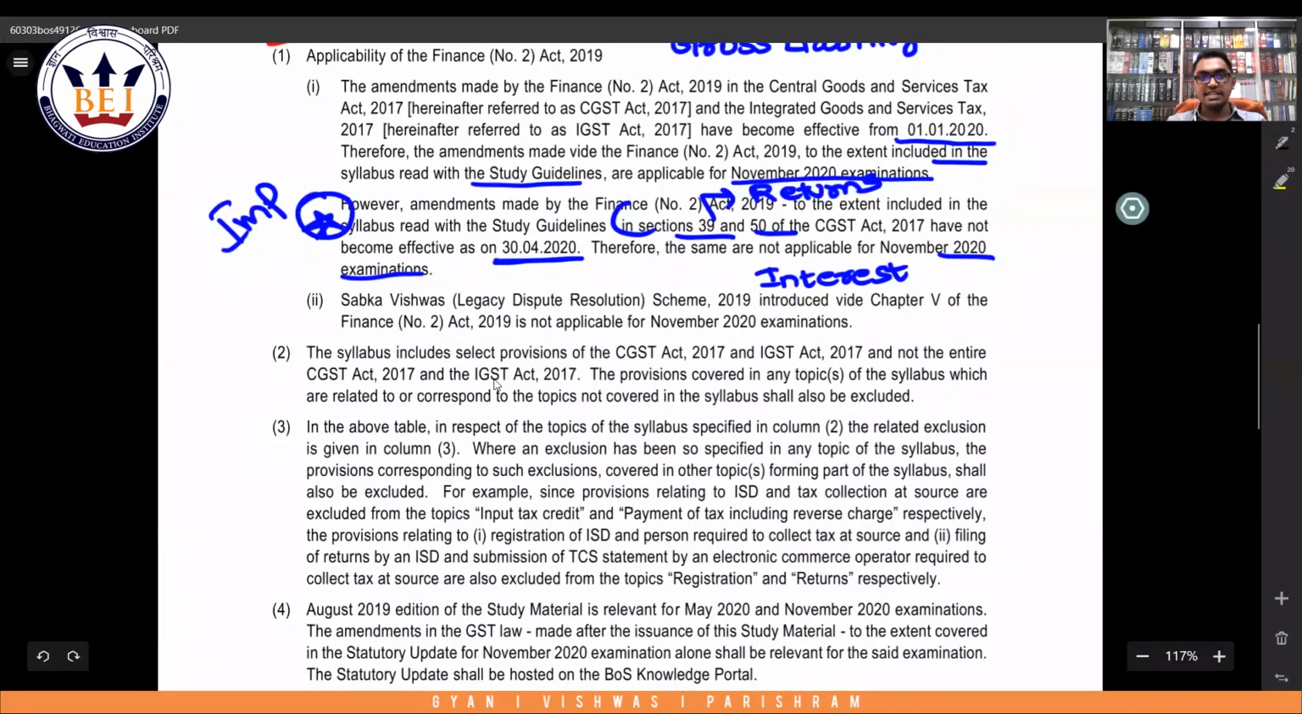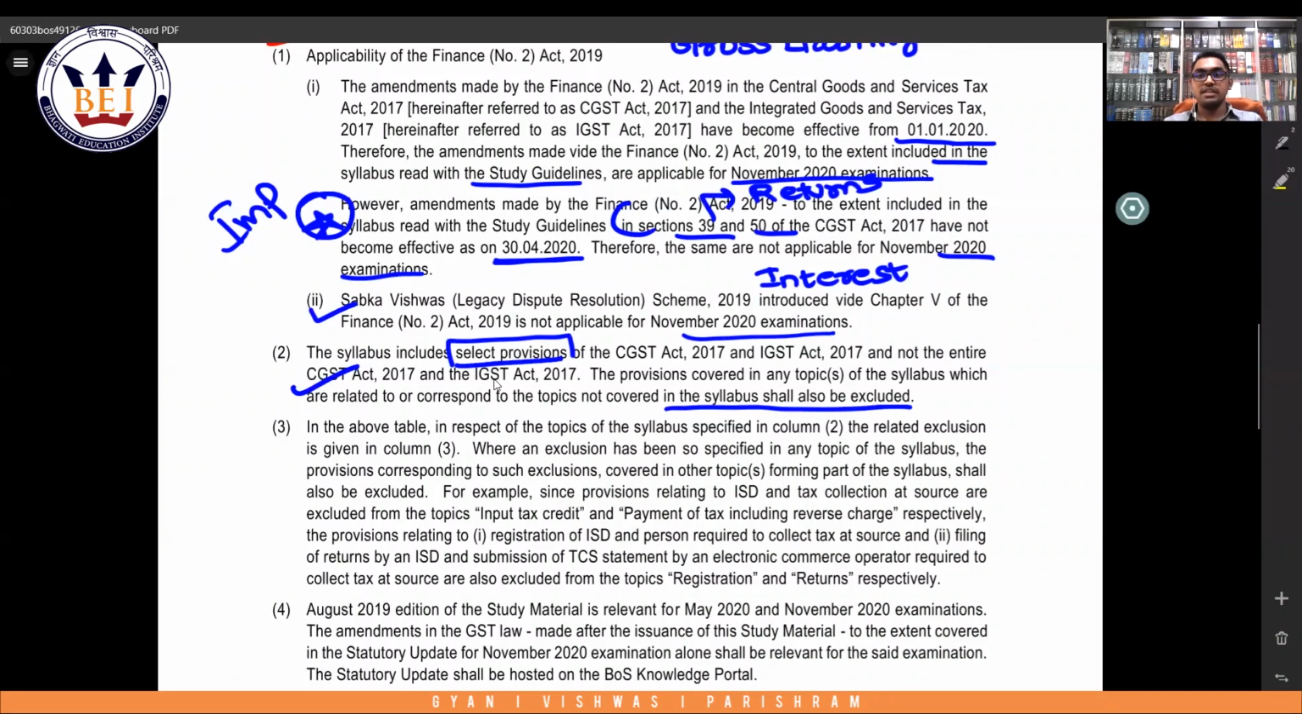Sabka Vikas Legacy Dispute Resolution Scheme is also not applicable for November 2020 examinations. Important point to note. Then the syllabus includes provisions of the CGST Act and IGST Act, and not the entire CGST. Yes, only select provisions are applicable for your exams. The provisions covered in topics with syllabus that correspond to topics not covered in the bill shall also be excluded.